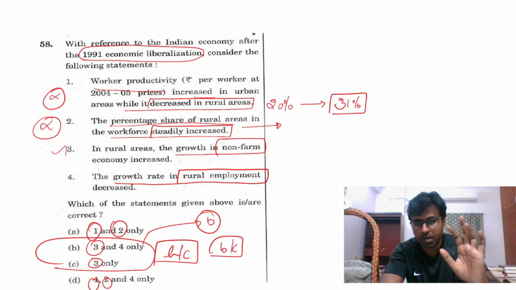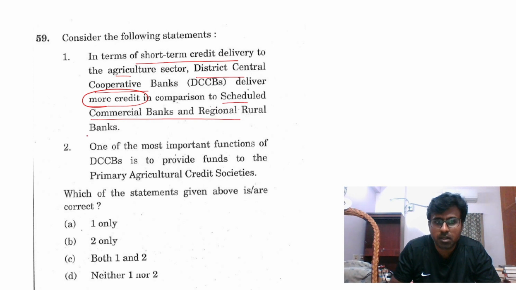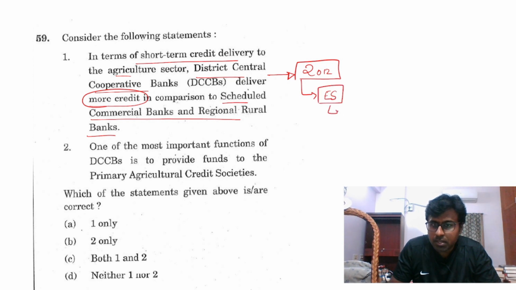So answer is B. Again, in terms of short-term credit for agriculture, district central cooperative banks give more credit in terms of commercial banks and regional rural banks. This question has already been asked once, I think in 2012 or something. You can check it, and you should check the economic survey. In the economic survey there is a chapter on banking.